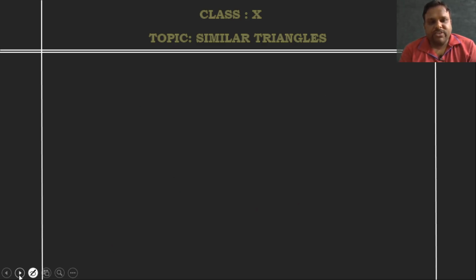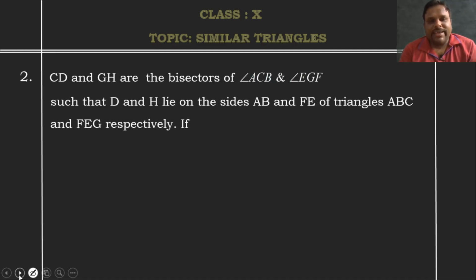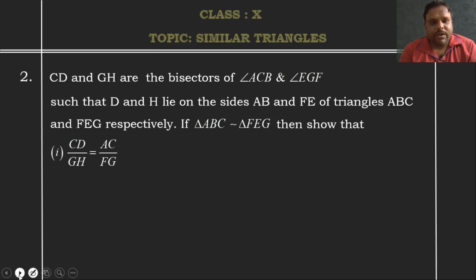Coming to the next question, CD and GH are the bisectors of angle ACB and angle EGF, such that D and H lie on the sides AB and FE of the triangles ABC and FEG respectively. If triangle ABC is similar to triangle FEG, then show that we have to prove these three conditions. CD and GH are the bisectors of angle ACB and angle EGF. Let us see the figure for the first one.